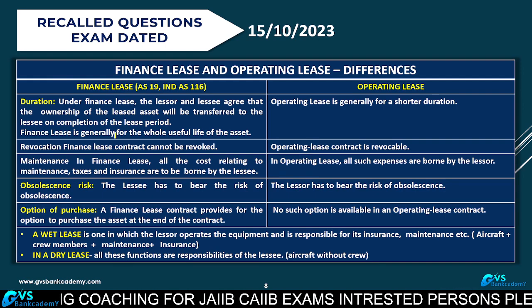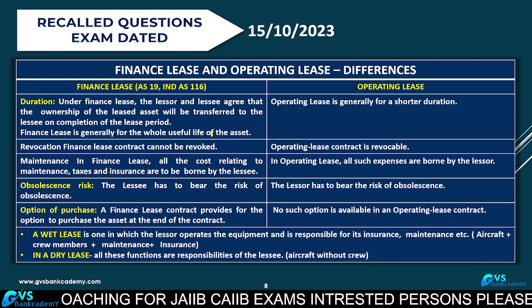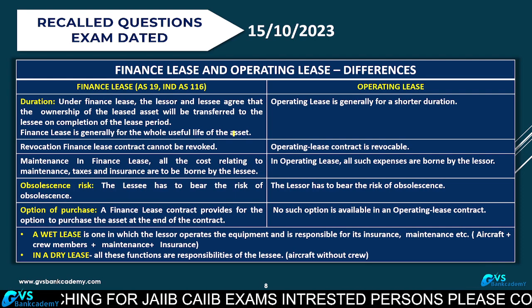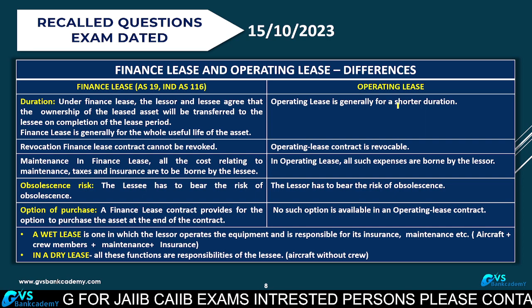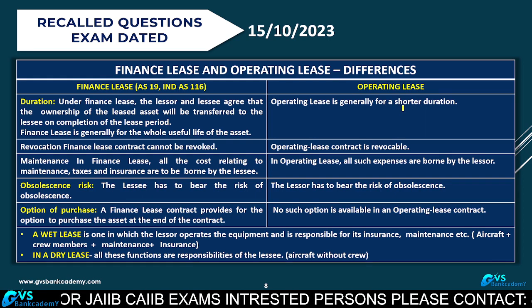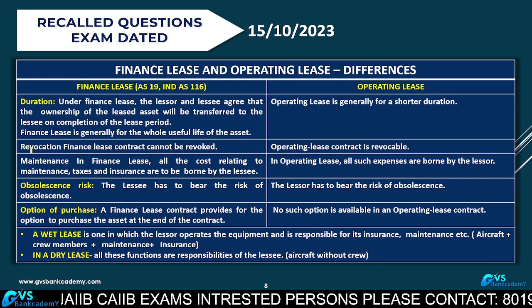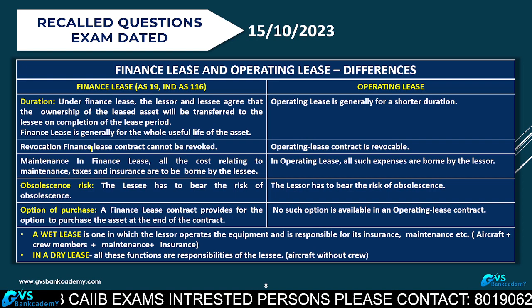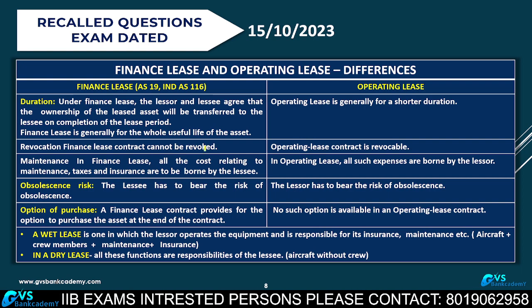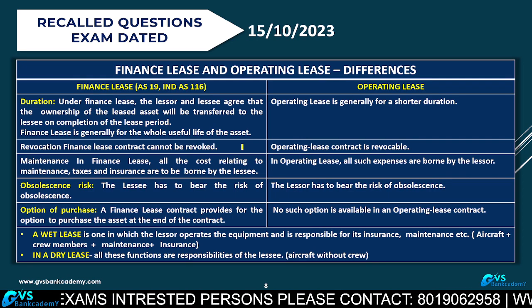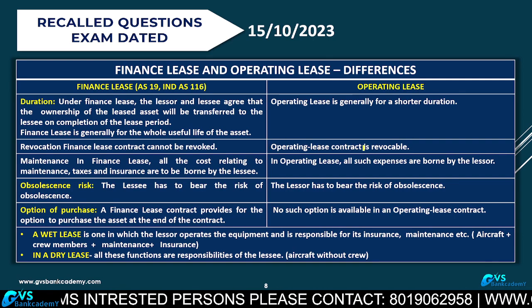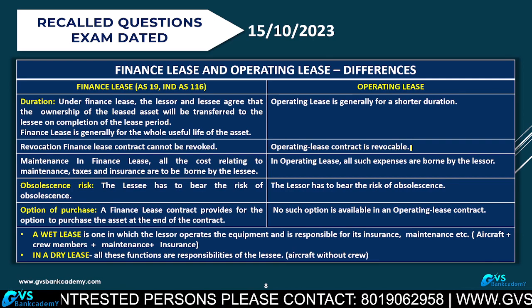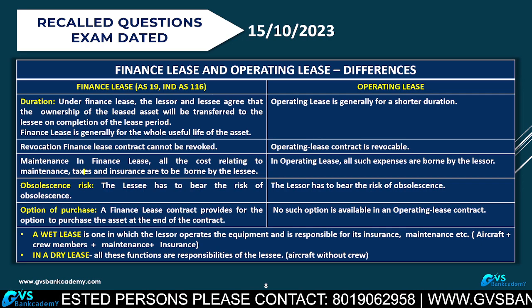Finance lease is generally for the whole life of the asset, a longer period. Operating lease is only for a shorter period. A finance lease cannot be revoked or cancelled. An operating lease contract is revocable and the asset can be taken back.